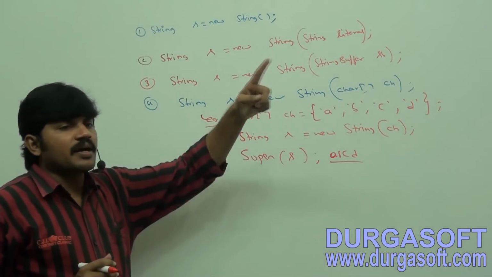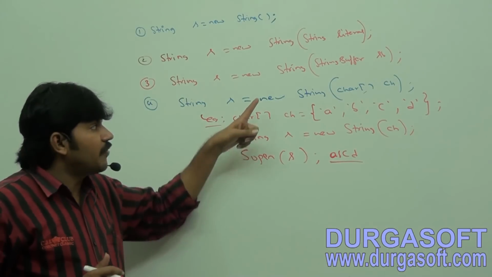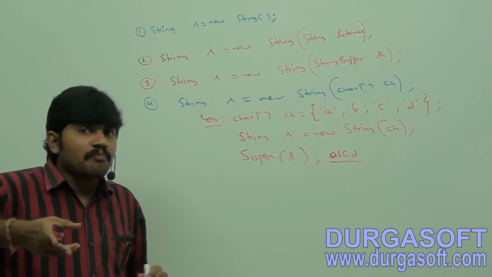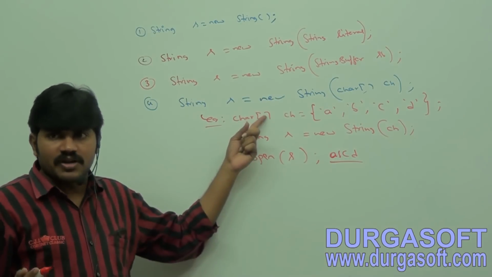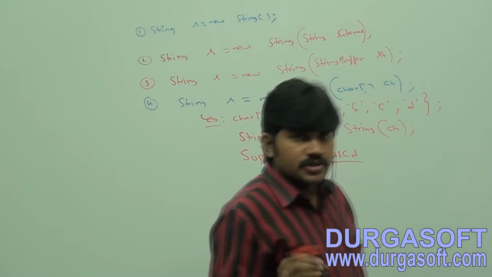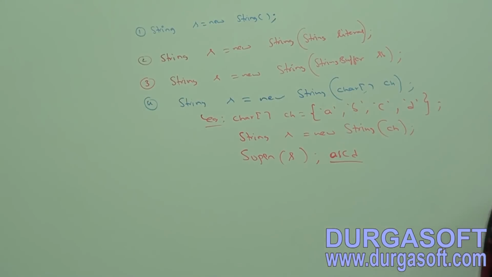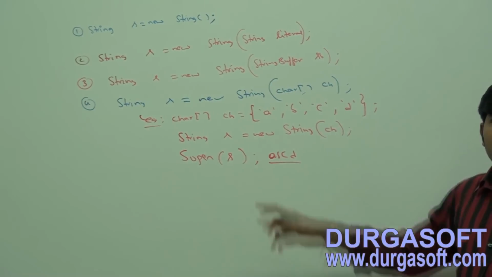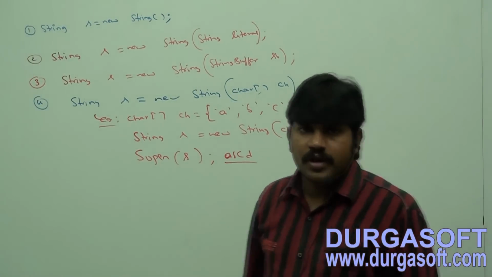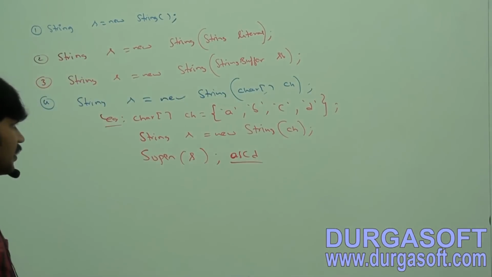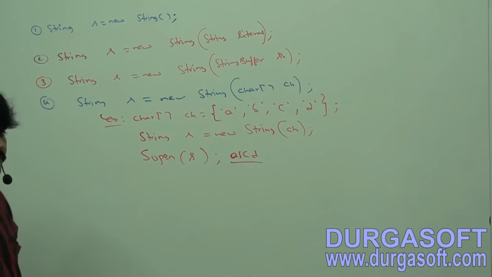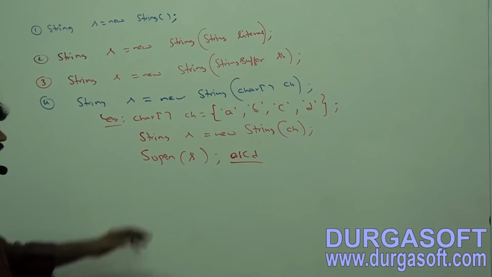For the given char array, creating an equivalent string object is the fourth constructor. Next constructor is for the given byte array; that part I will discuss. First add this one. Fourth constructor: String s = new String(char array ch).